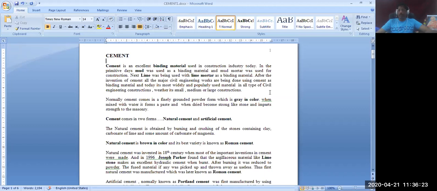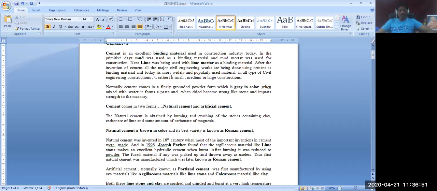So earlier mud mortar and mud concrete were used as the construction material. Then lime came into existence. Lime also has cementitious property, so lime mortar and lime concrete were used. Then when cement was invented, we started to use cement.